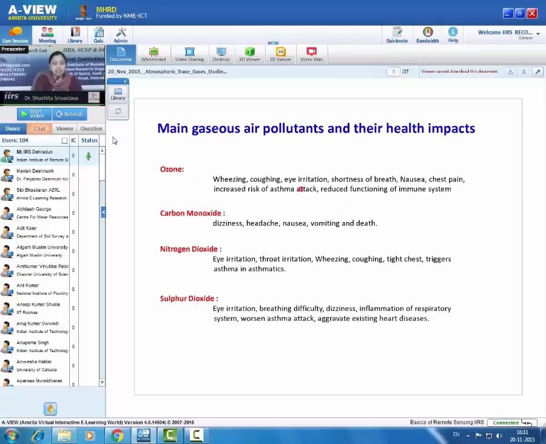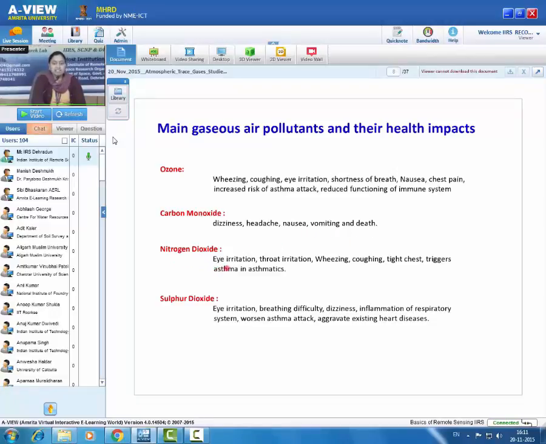Like ozone can cause wheezing, coughing, eye irritation, shortness of breath, nausea, chest pain, increased risk of asthma attack, reduced functioning of immune system, etc. Carbon monoxide can create dizziness, headache, nausea, vomiting, and death.